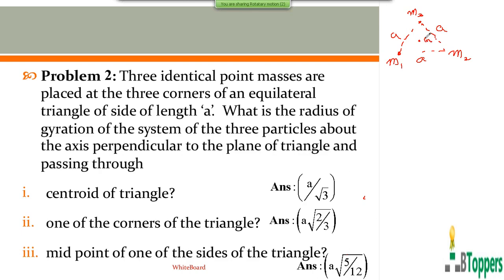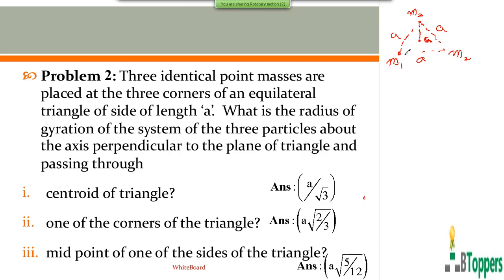So let G denote the centroid of the triangle. That means imagine that the axis is perpendicular to the plane of the figure we are showing on the graph and passing through the centroid G.